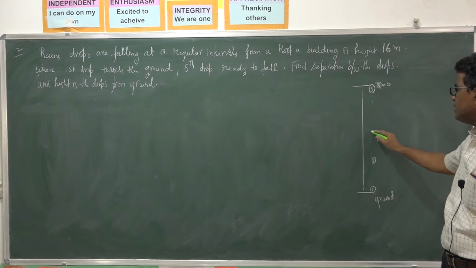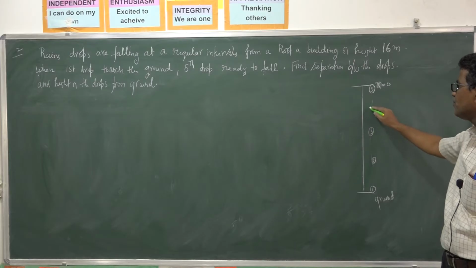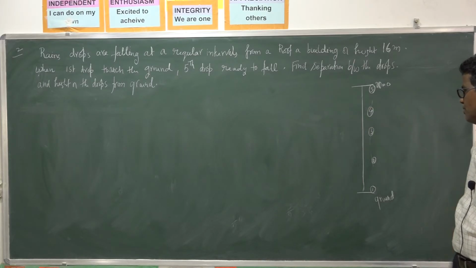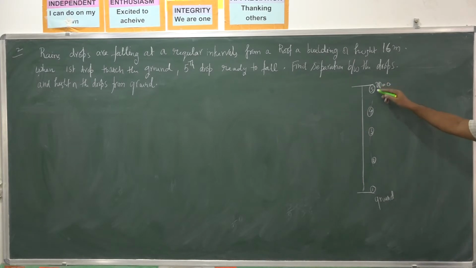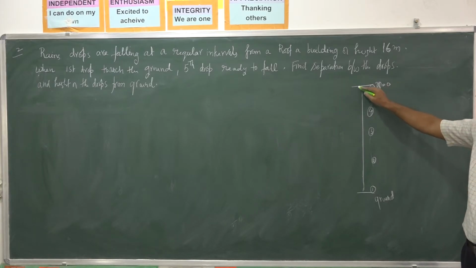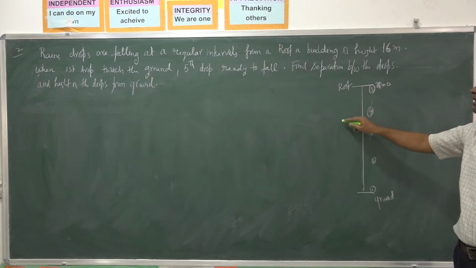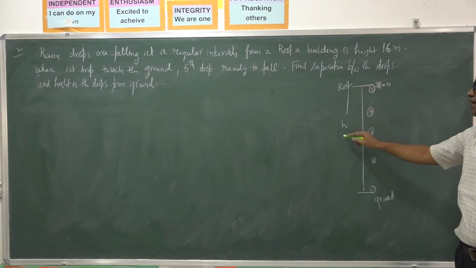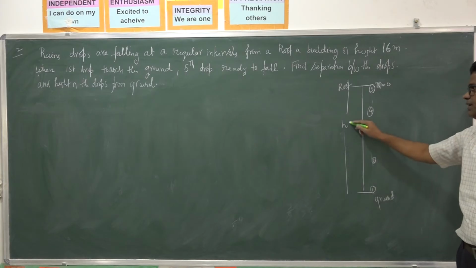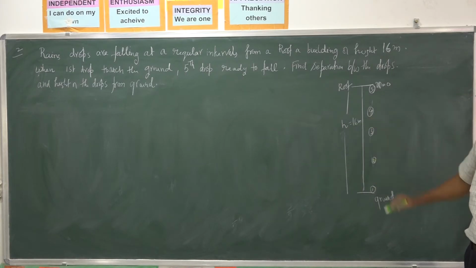Third drop will be here, somewhere. Fourth drop will be here, like this. These are the positions of the raindrops. They are falling at regular intervals of time. When the fifth drop is ready to fall from the roof of a building, let h be the height of the building. That is given as 16 meters.